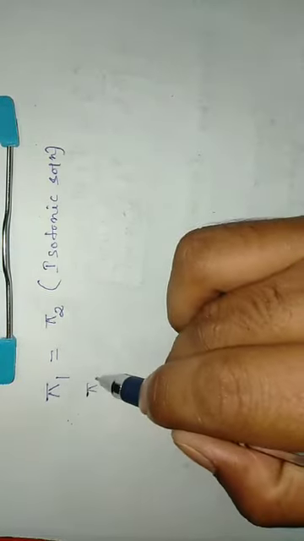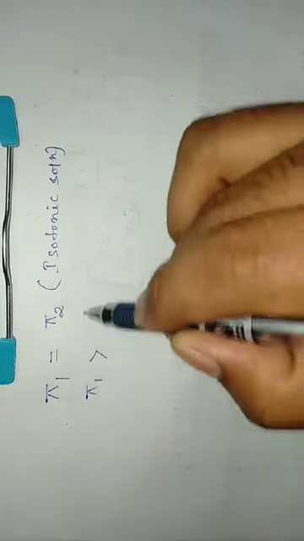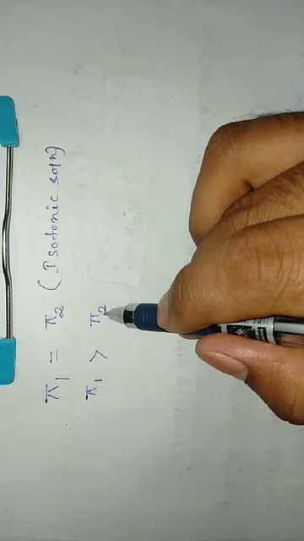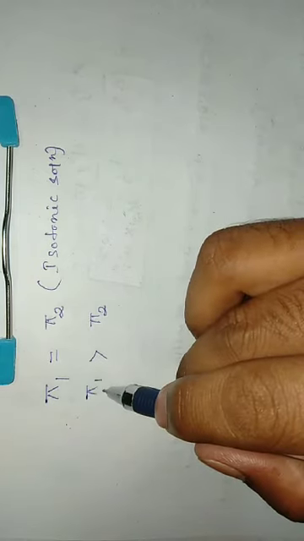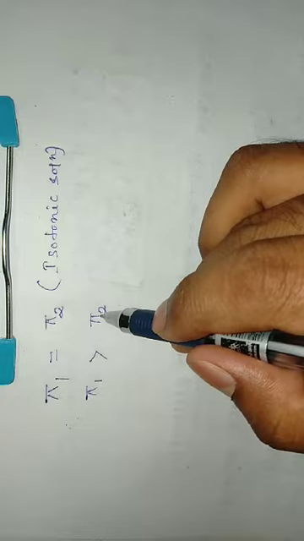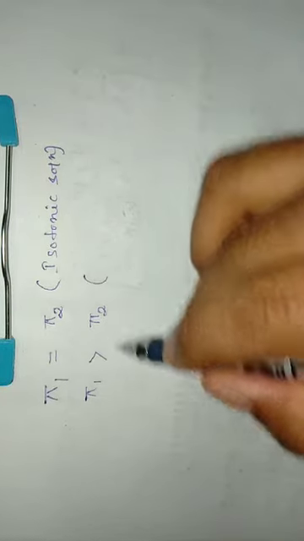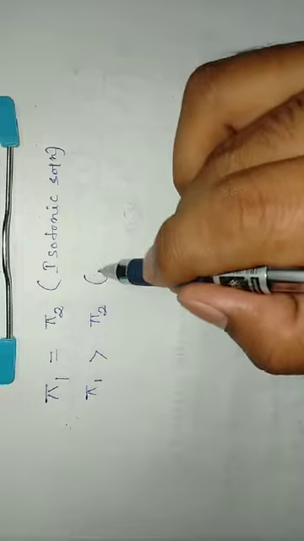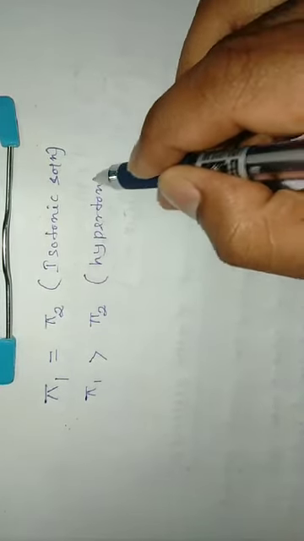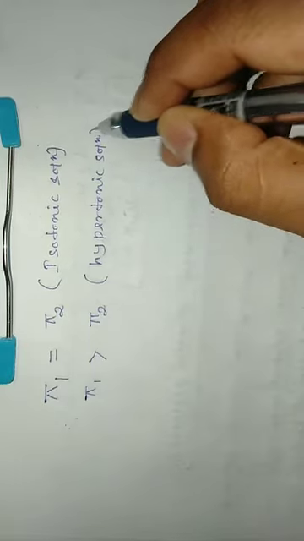Suppose the first solution का osmotic pressure pi 1 is greater than the osmotic pressure of the second solution. That means first solution का concentration second solution से ज़्यादा है. Then the first solution with respect to the second solution is known as hypertonic solution.